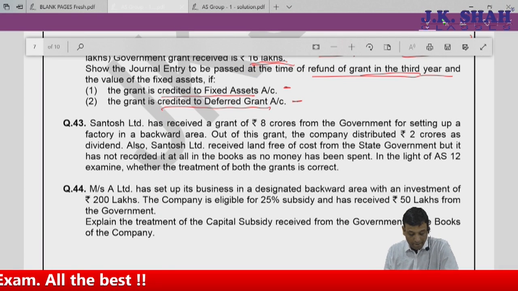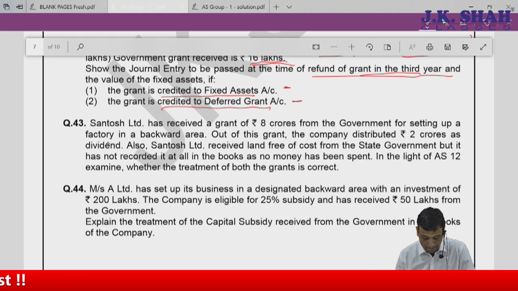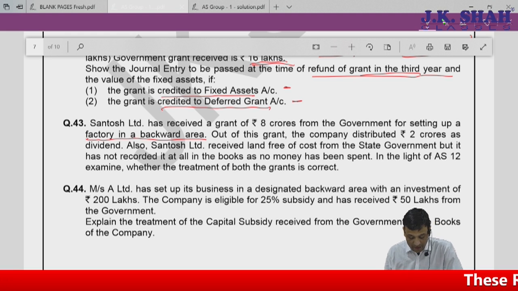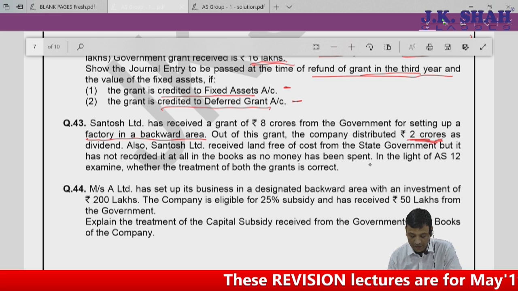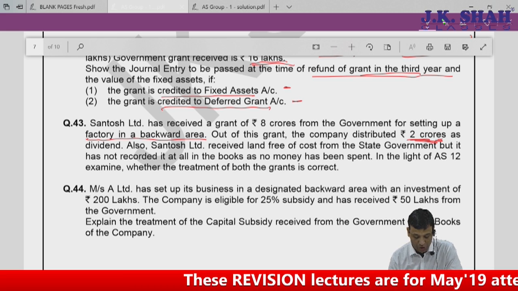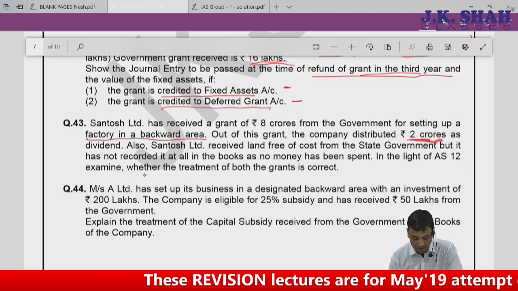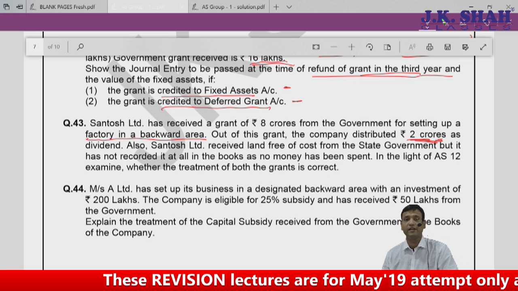Santosh Limited has received a grant of 8 crores from government for setting up a factory in a backward area. Out of the grant, the company distributed 2 crores as dividend. Also, Santosh received a land free of cost from the state government, but it is not recorded in the books as no money has been spent. In light of AS12, examine whether the treatment for both the grants is correct or not.